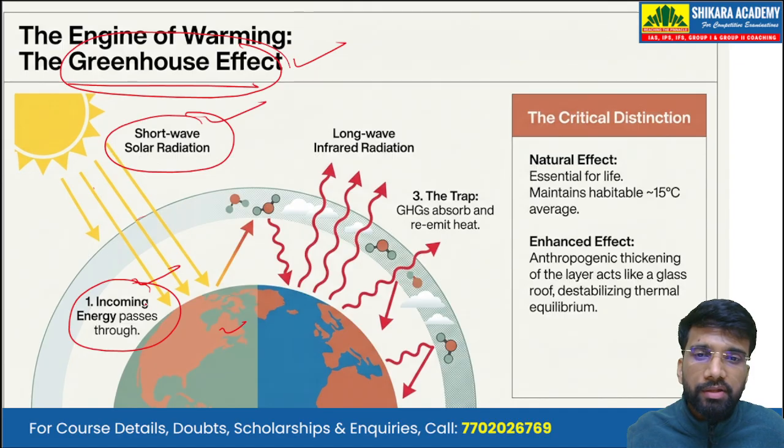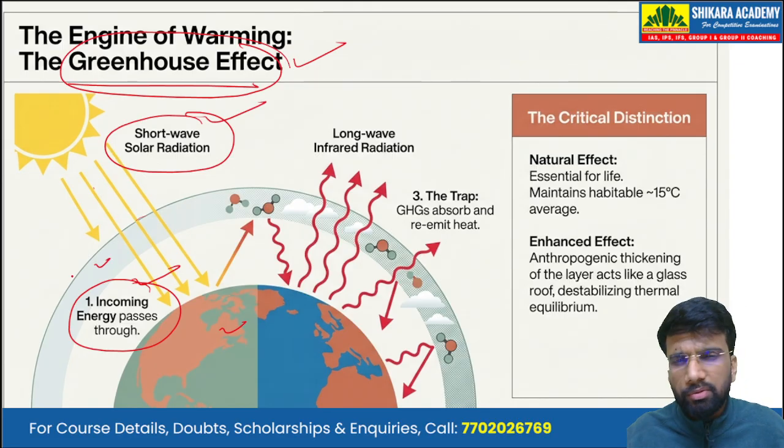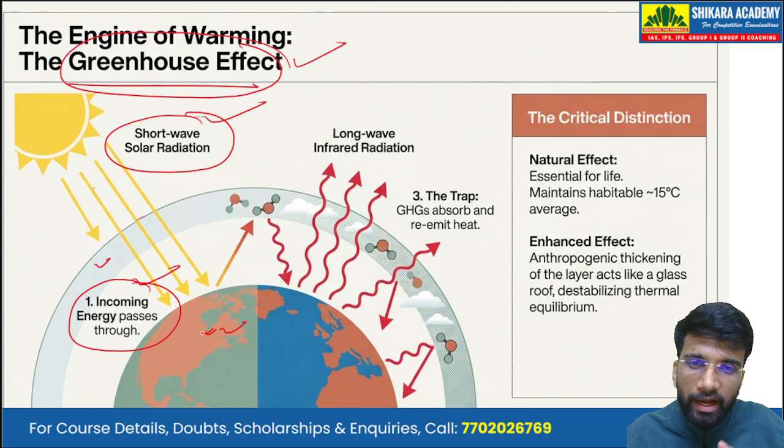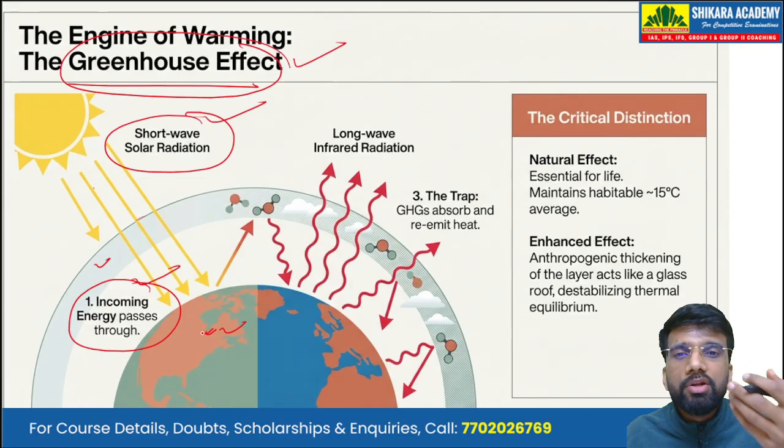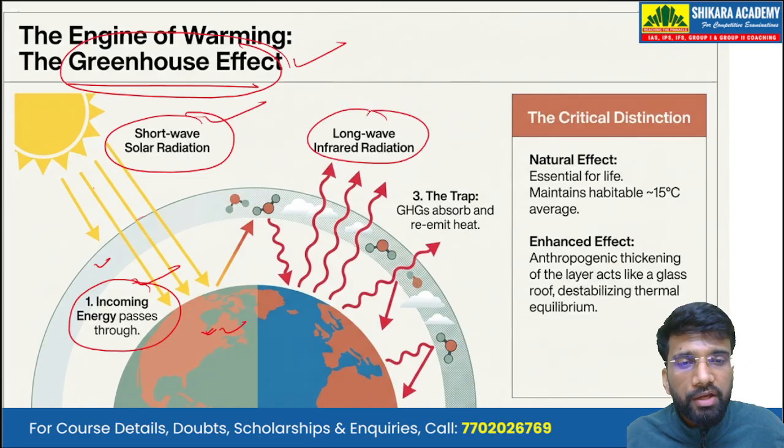Now, these waves pass through the atmosphere, reach the surface of the earth, and warm up the surface of the earth. Then the surface of the earth starts to emit longer wave infrared radiation.